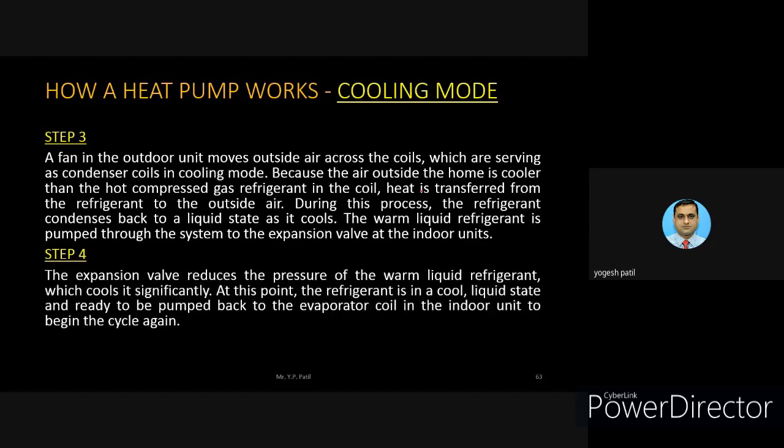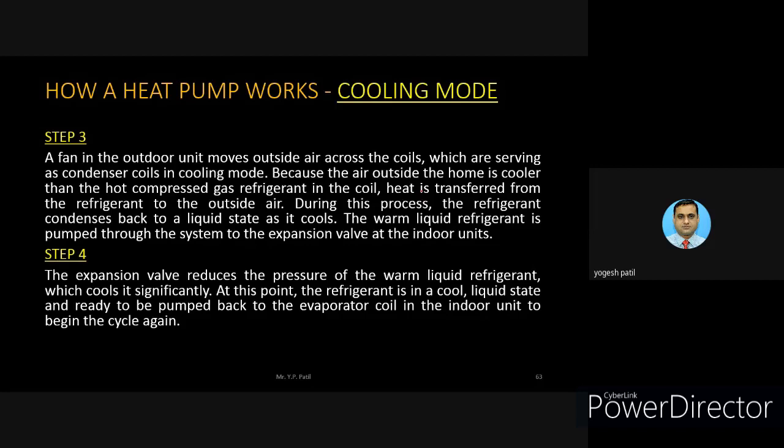And in step 4, the last step, the expansion valve reduces the pressure. It further reduces the pressure of the warm liquid refrigerant, which cools it significantly. At this point, the refrigerant is in the cool liquid state and ready to be pumped back to the evaporator coil in the indoor unit, and the cycle will be repeated again. So in this 4-step cycle, the cooling mode works.